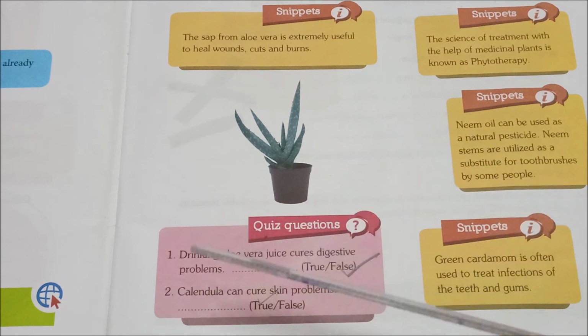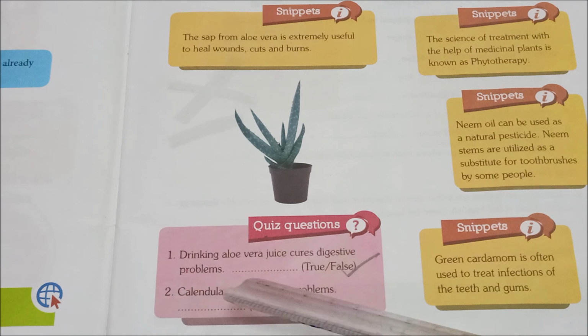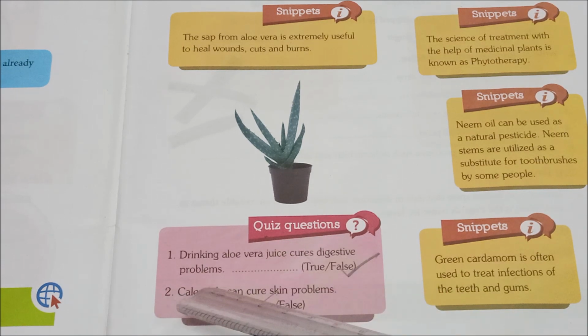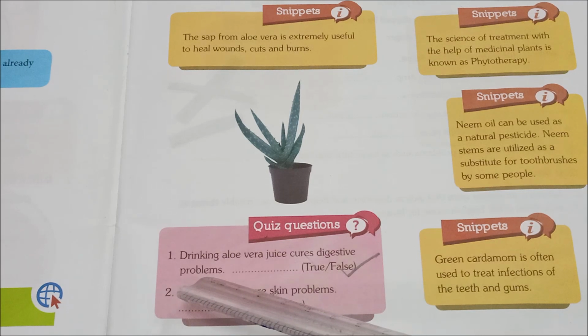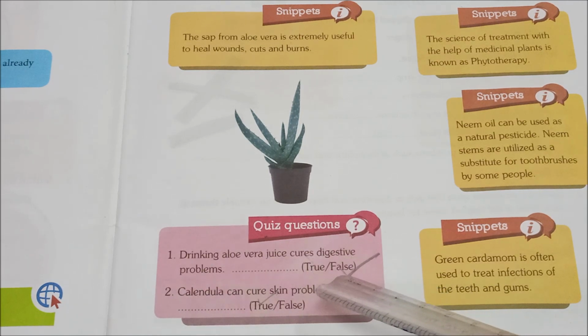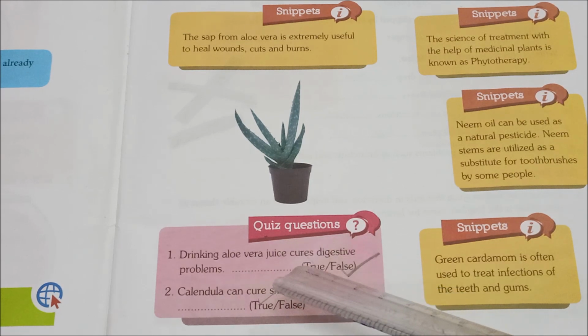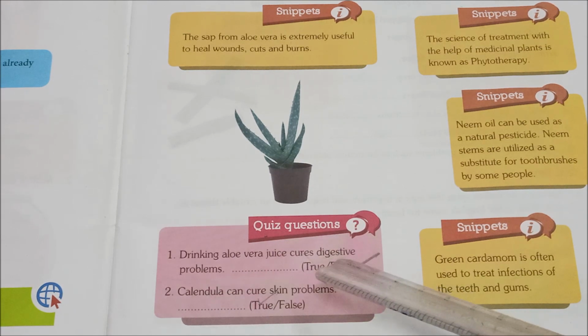See the first question. Drinking aloe vera juice cures digestive problems. Tell me whether it is true or false. Yes, it is false. Drinking aloe vera juice cures digestive problems is false.